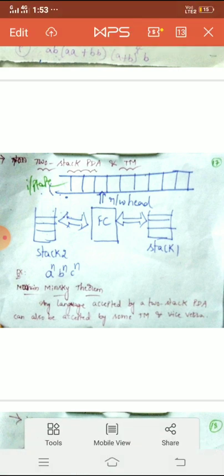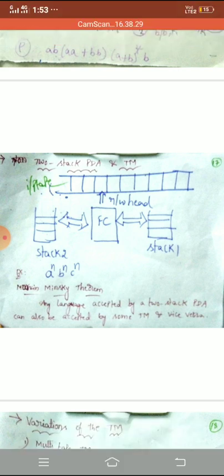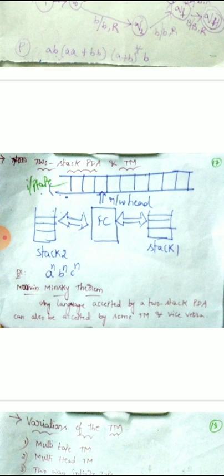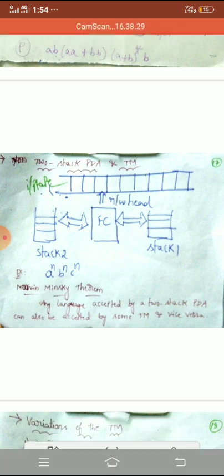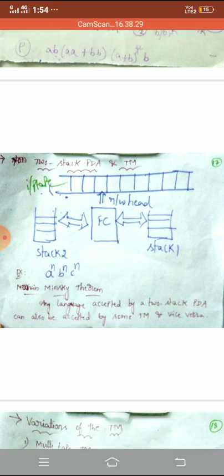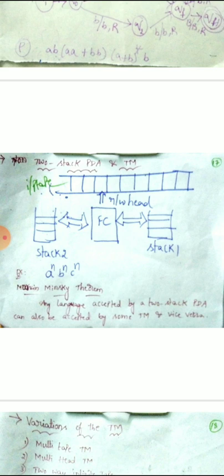The same problem has already been solved by using the Turing machine, right? Here, the American scientist Marvin Minsky has proposed a theorem that says any language that can be accepted by a two-stack PDA can also be accepted by some Turing machine, and even vice versa is also possible.